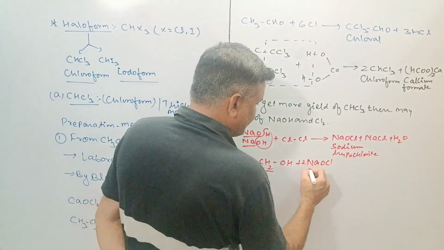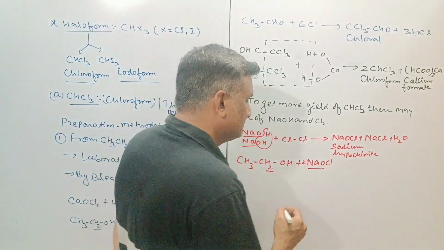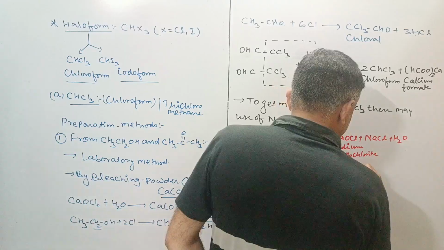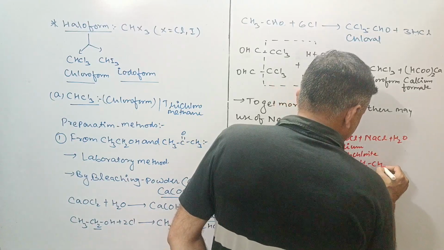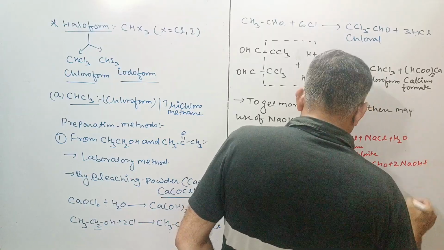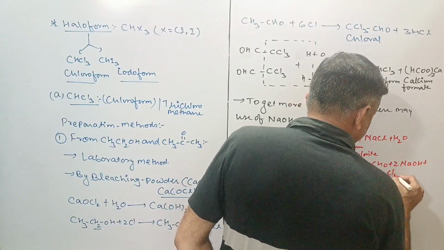These 2 of H react with the 2 of Na. This is the CH3CHO, 2 of NaOH plus Cl2.